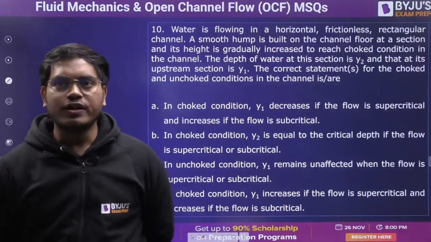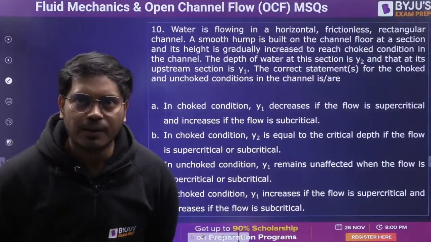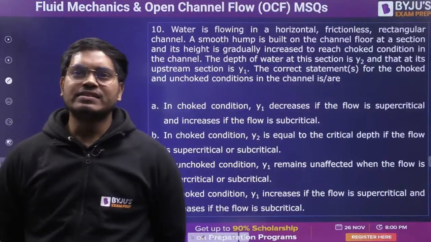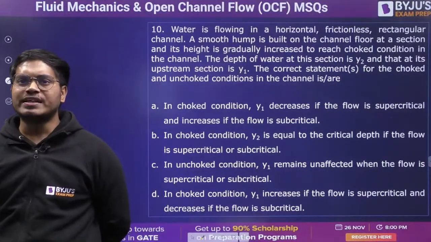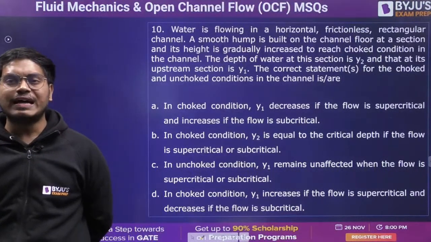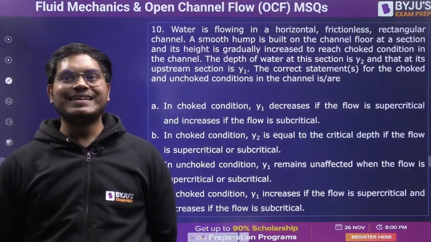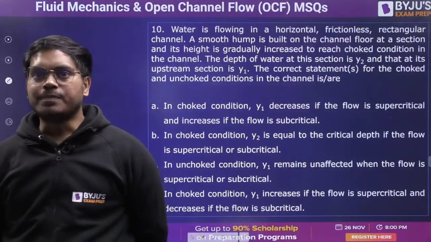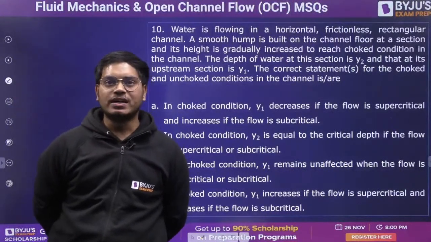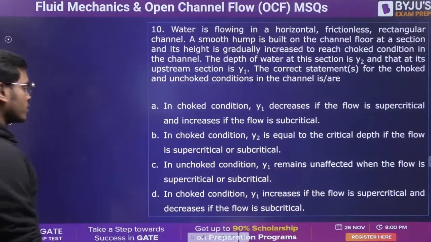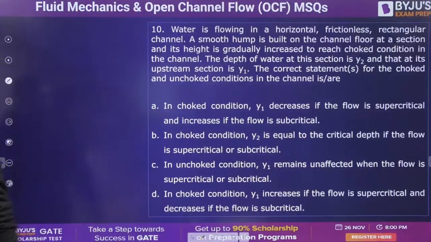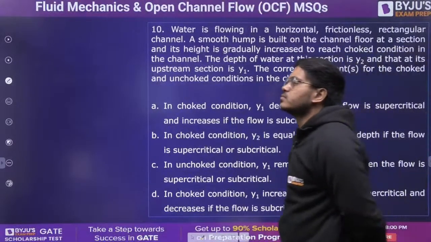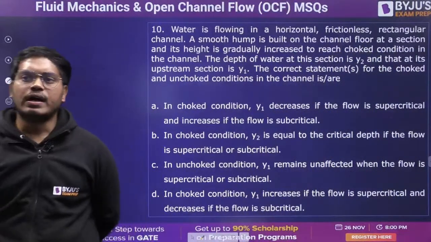Water is flowing in a horizontal, frictionless, rectangular channel. A smooth hump is built on the channel floor at a section and its height is gradually increased to reach choked condition in the channel. The depth of water at this section is Y2 and at its upstream section is Y1. The correct statement for choked and unchoked condition in the channel is going to be what? Please answer, for subcritical and for the supercritical. What is going to happen?